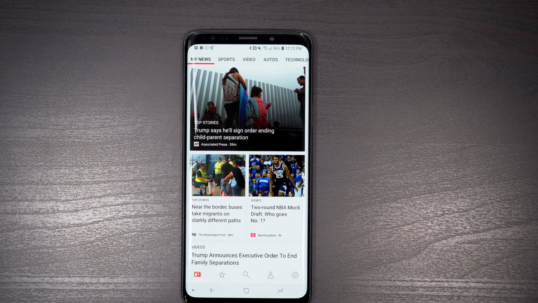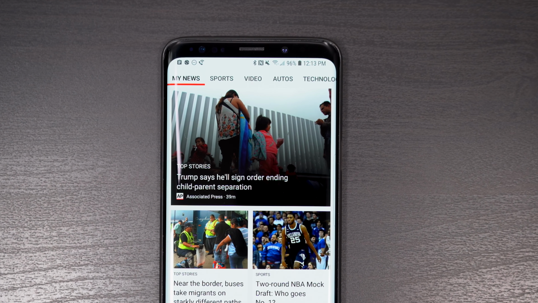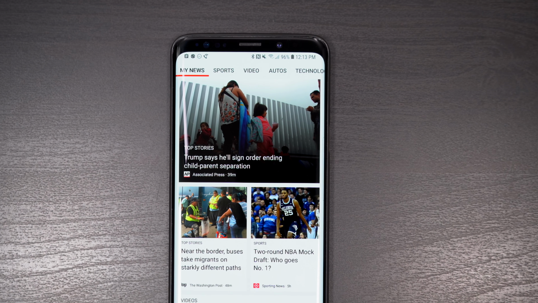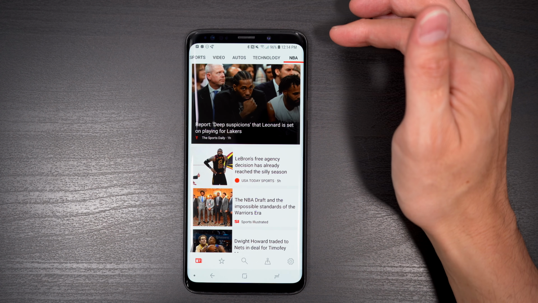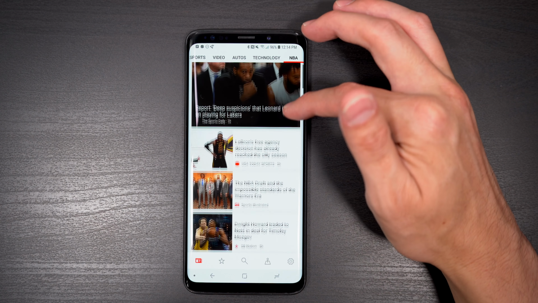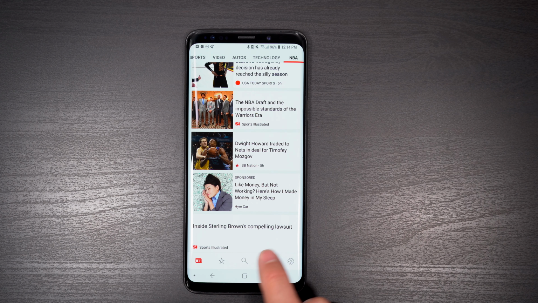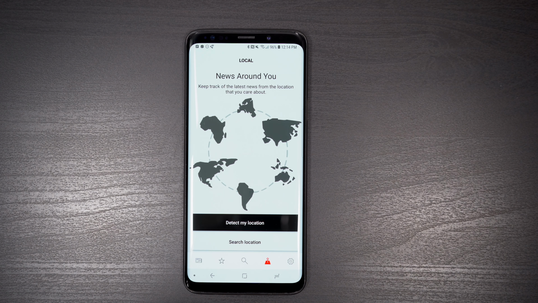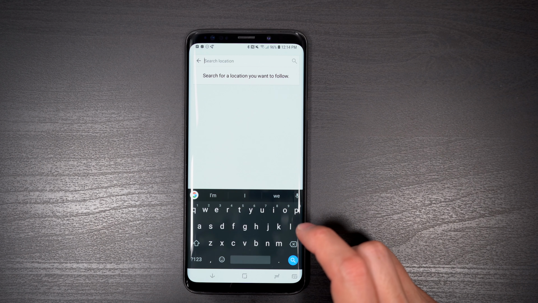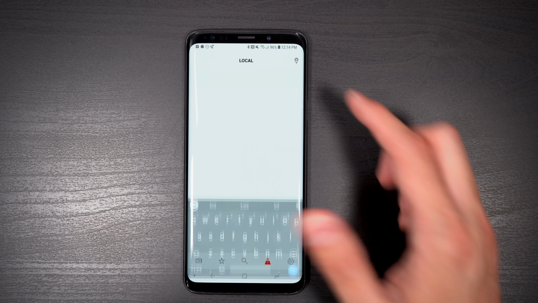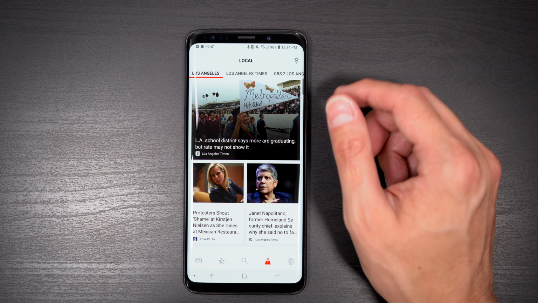As you can see on the top end, there are the categories that you selected in the previous menu. As you can see, scrolling through the feed is quite fluid. If you'd like to access local news, you can always enable that by allowing the app to detect your location, or you can enter in the area that you are located.